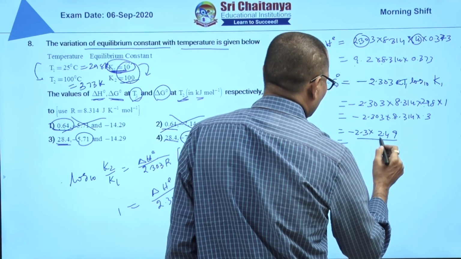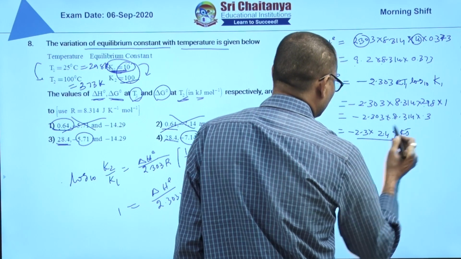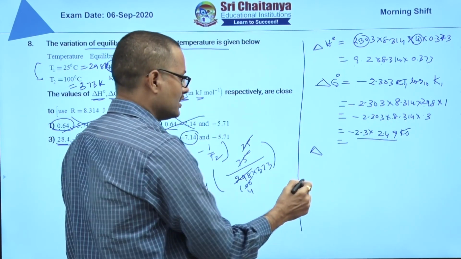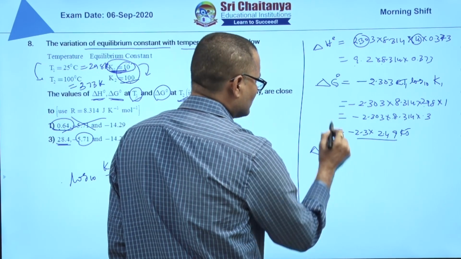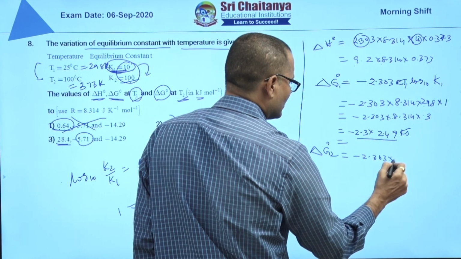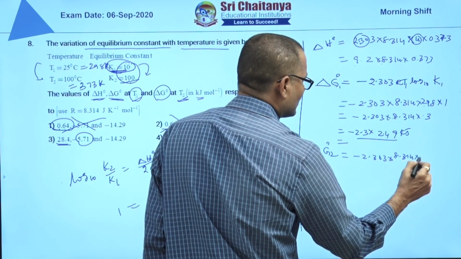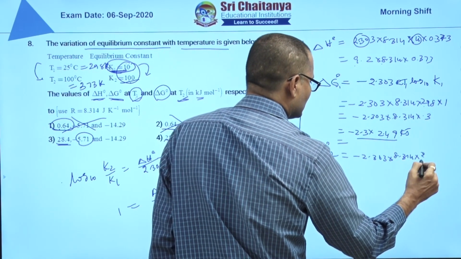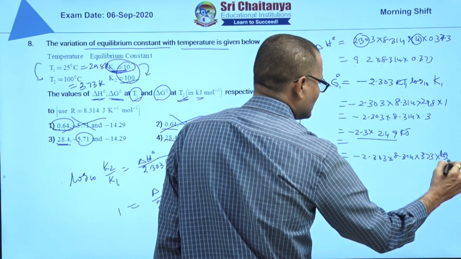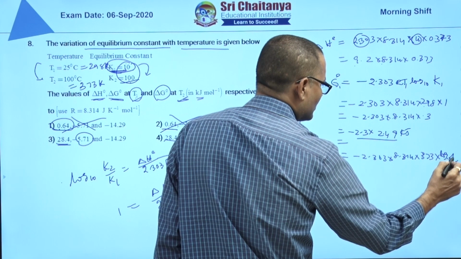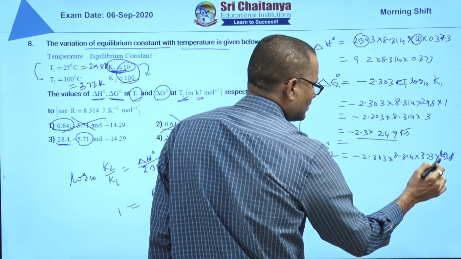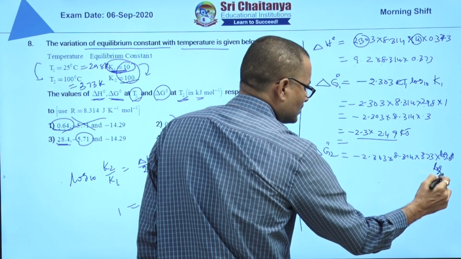This you have to calculate, minus 2 kilojoules. This is, let us take at T1. At T2, what do you get? Delta G naught 2 is equal to minus 2.303 into 8.314 into temperature 373 into log K2.